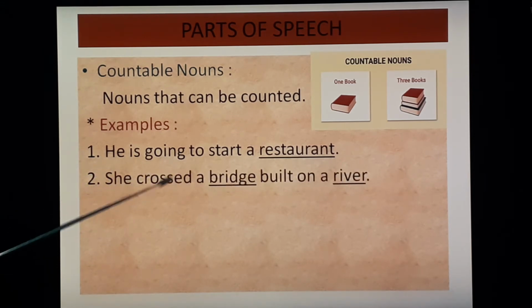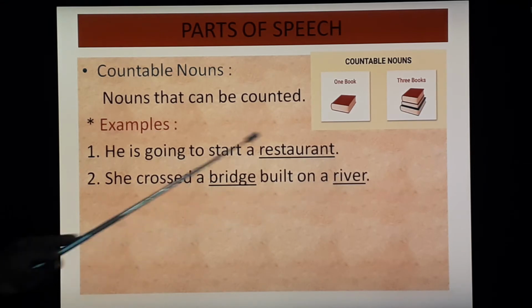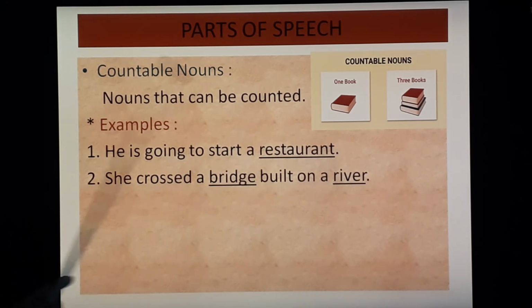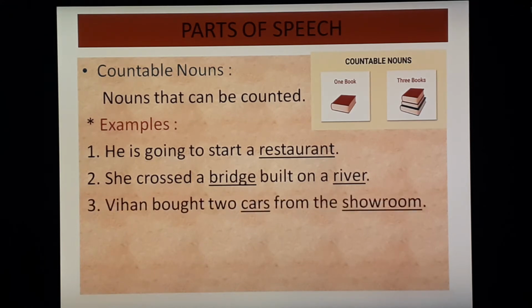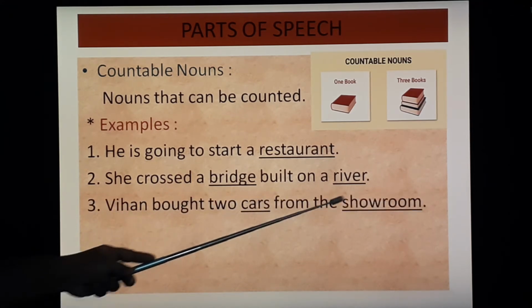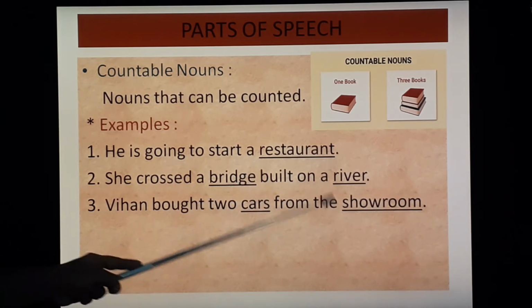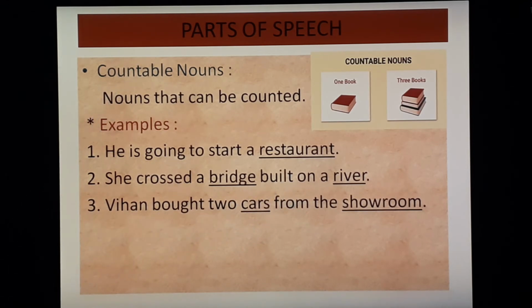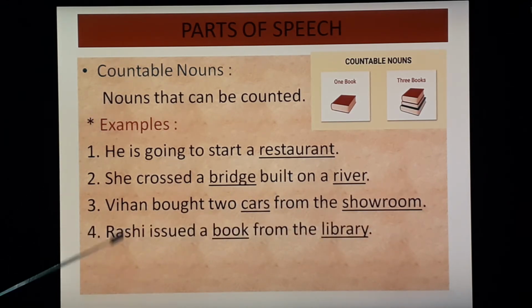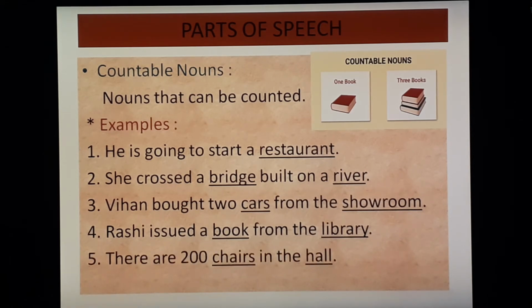Next, she crossed a bridge built on a river. So bridge and river both are countable. Vihan bought 2 cars from the showroom. Showroom and cars both are countable. So that is why we can say these are countable nouns. Rashi issued a book from the library. So book and library both are countable. There are 200 chairs in the hall. So hall and chairs both are countable. That's why countable nouns.